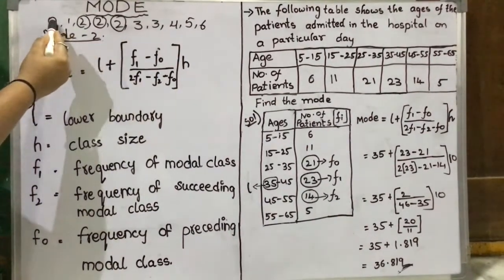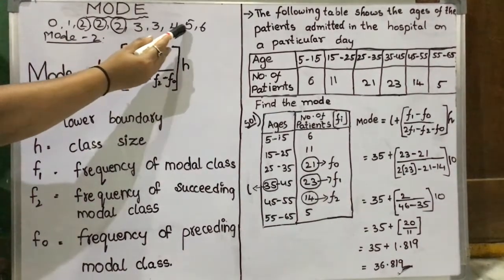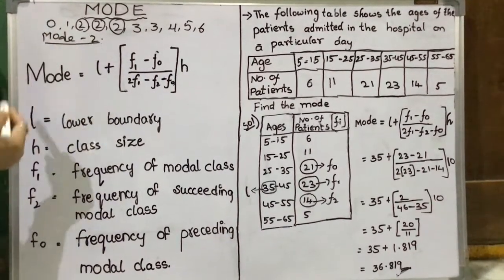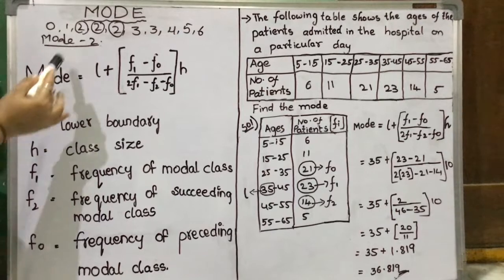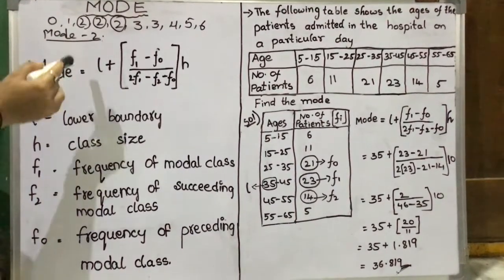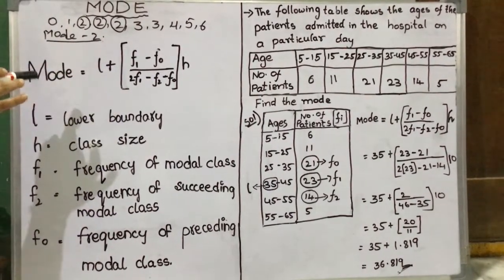First let us read these numbers: 0, 1, 2, 2, 2, 3, 3, 4, 5, 6. Which is repeated the most number of times? 2. 2 is the number repeated the most number of times. So 2 is called your mode. This is only for ungrouped data. Now let us deal with grouped data.